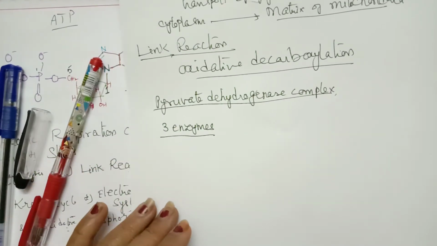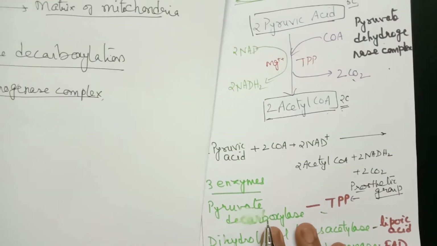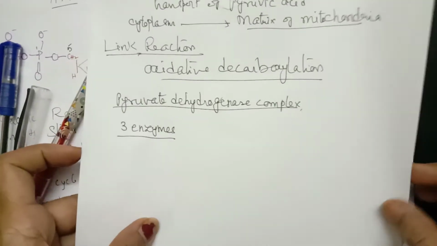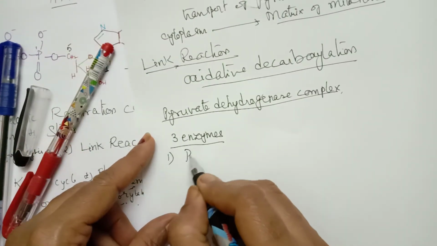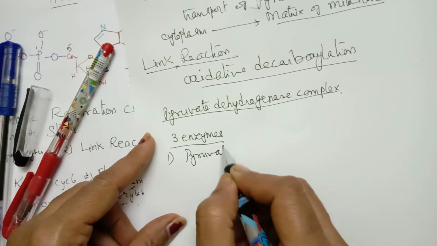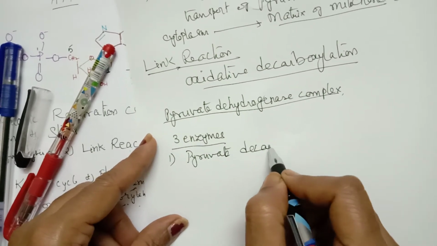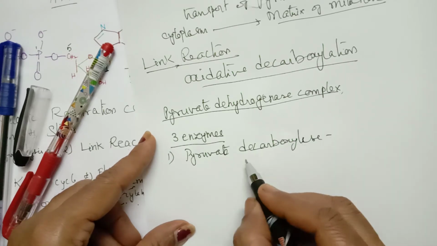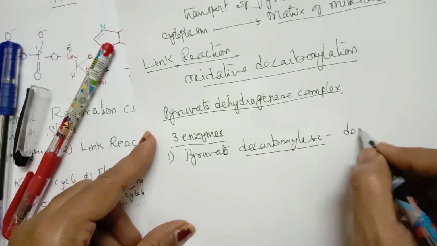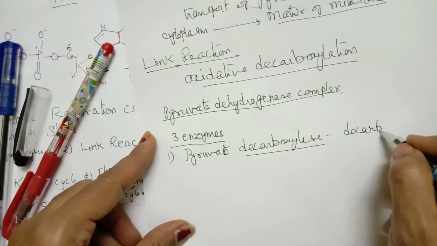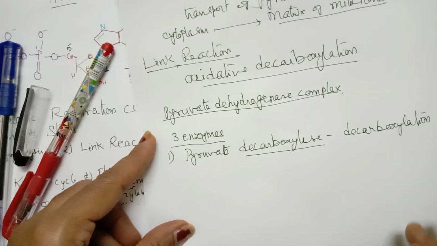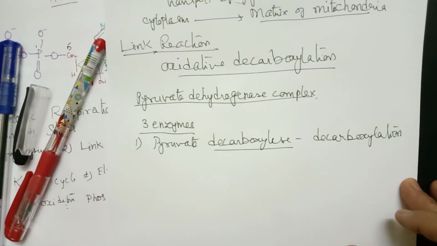So the 3 enzymes which are present, I have listed down here. The first one is pyruvate decarboxylase. This pyruvate decarboxylase enzyme, as the name suggests, helps in the process of decarboxylation, that is removal of carbon dioxide.